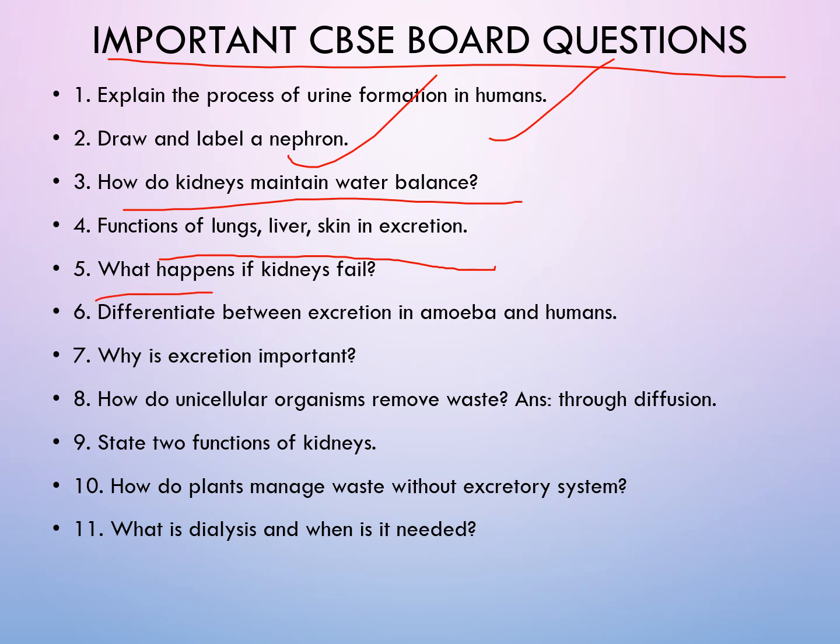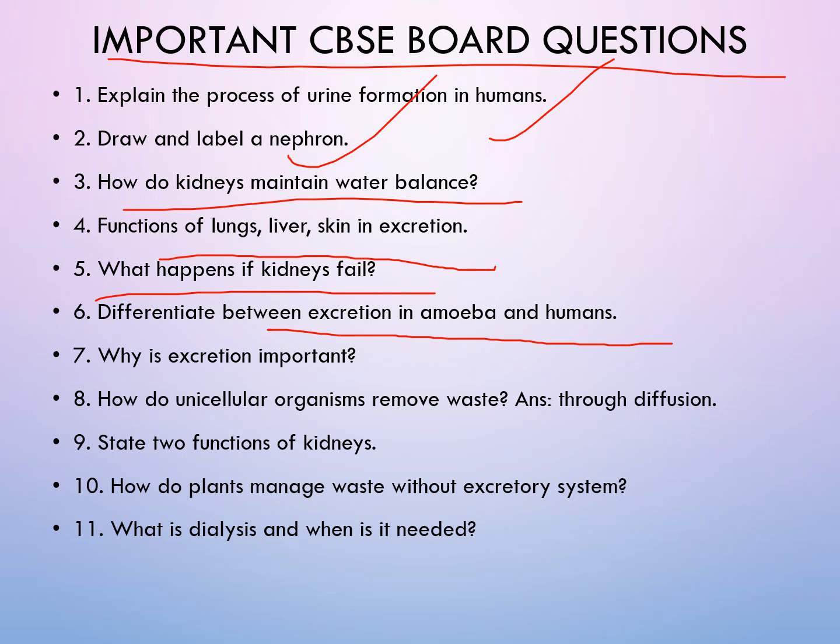What happens when the kidney fail? Yes, when the kidneys fail, then they undergo artificial dialysis. Dialysis, which is the artificial kidney filtration. Differentiate between excretion in amoeba and humans.